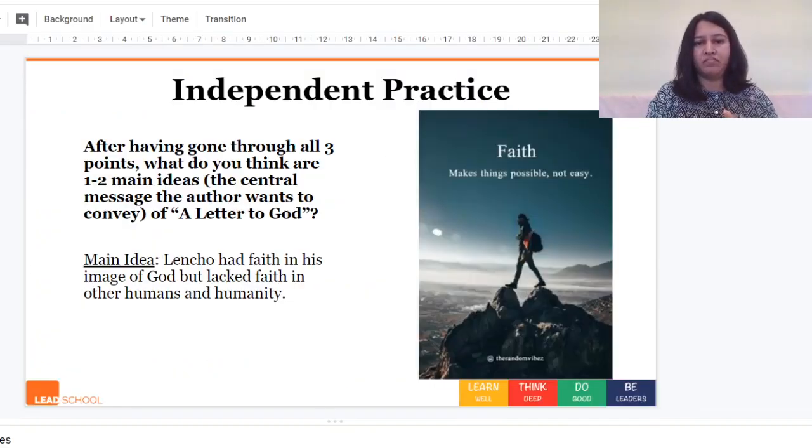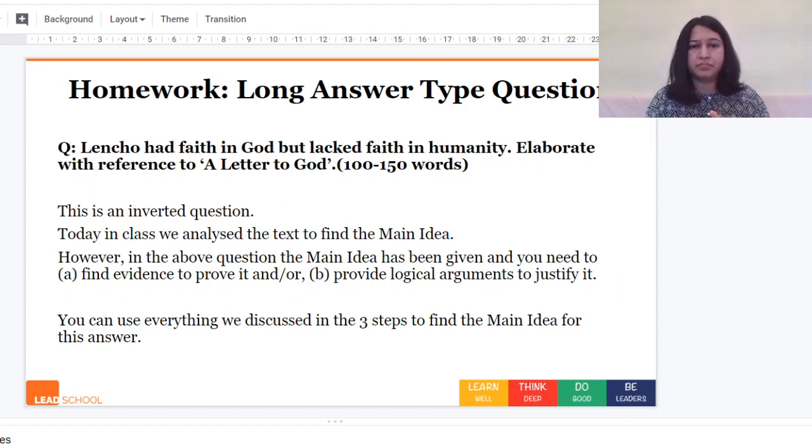Now what we'll do is practice one long answer type question, but this is for homework. I gave you one short answer type question for homework. Now you'll be doing a different one. So this is the question: Lencho had faith in God but lacked faith in humanity. Elaborate with reference to A Letter to God in 100 to 150 words.